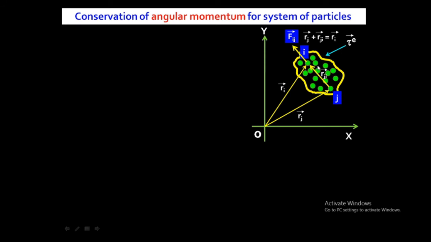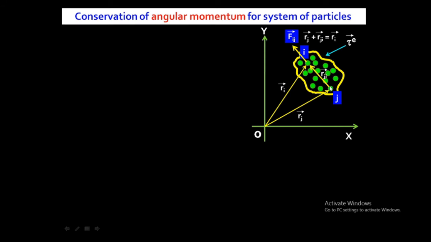This is the jth particle and this is the ith particle, and the distance between them we can represent by the position vector Rji. Rji is the position vector joining the ith and jth particle.